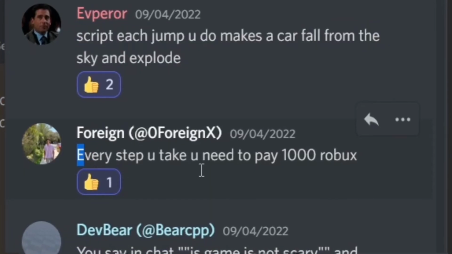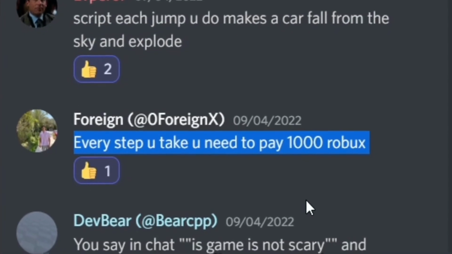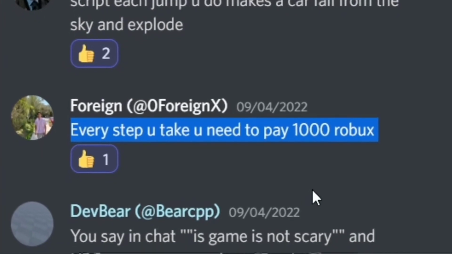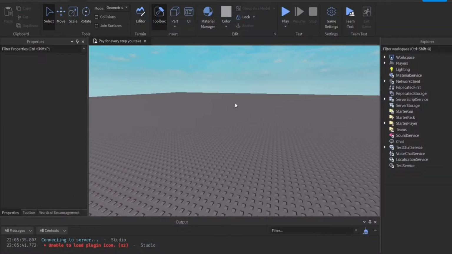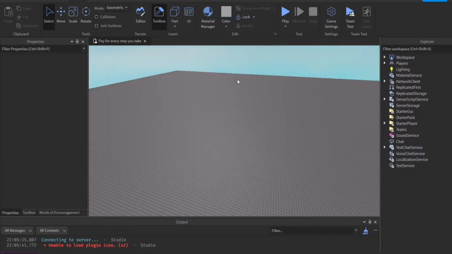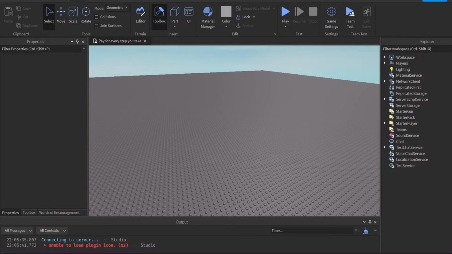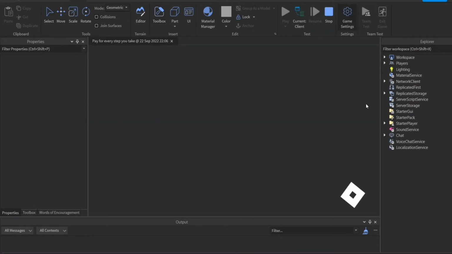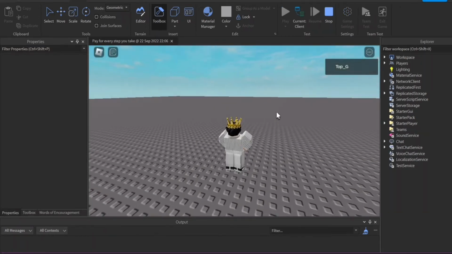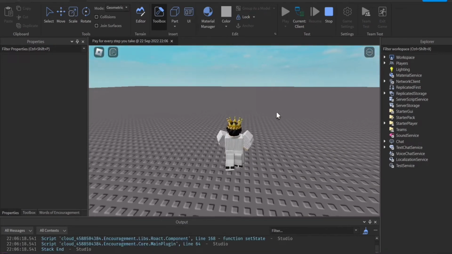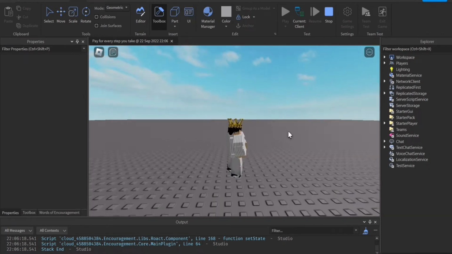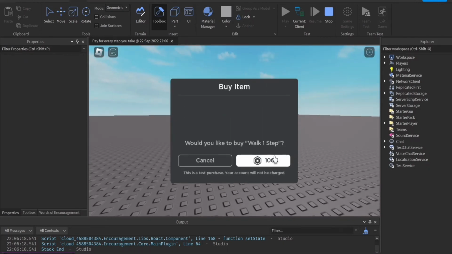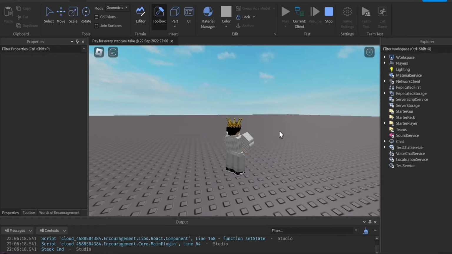Second idea: someone wants you to make a game where every time you take a step, you have to pay 1,000 Robux. I think I actually made this 100 Robux instead because I forgot the price, but it's the same idea. So right now we're going to test play this. Every time we walk, if we walk for 1 second, it prompts us to buy one more step. We buy it again. It's not exactly 1 step, it's more like 2-3 steps, but you get the idea.